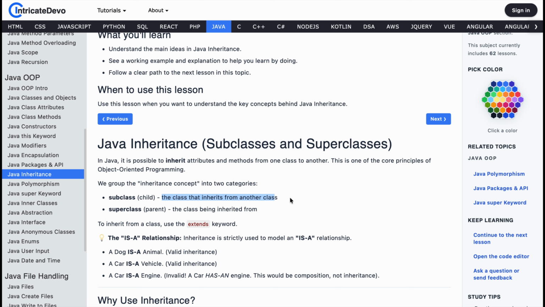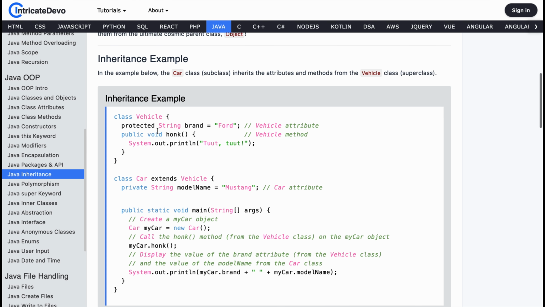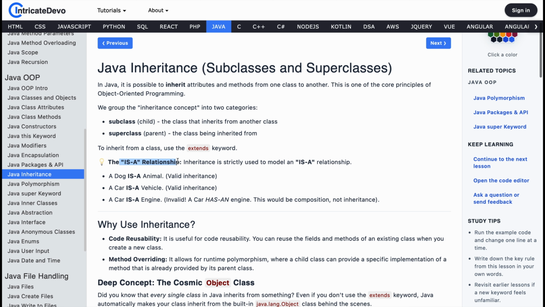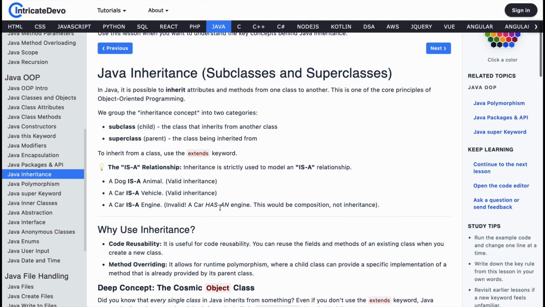The child class inherits from the parent class using the extends keyword, like this: class Car extends Vehicle. This means Car is a Vehicle, and that leads us to one of the most important inheritance rules. Inheritance should only be used when there is a true is-a relationship. Dog is an Animal, Car is a Vehicle, but Car is an Engine? No, that's wrong. A car has an engine. That is called composition, not inheritance. And trust me, understanding this difference makes you think like a real software engineer.